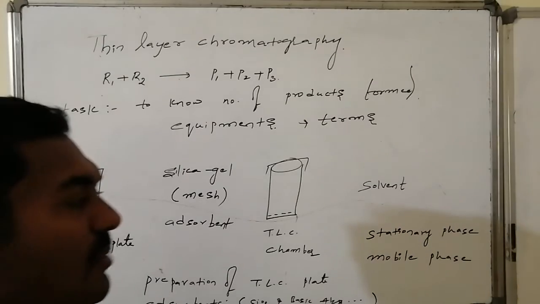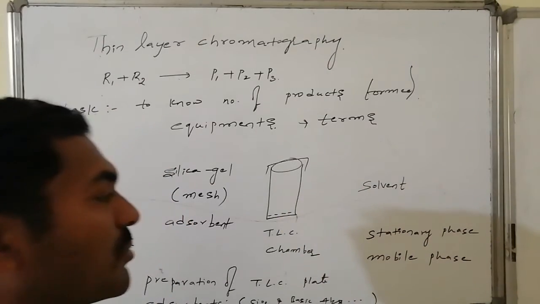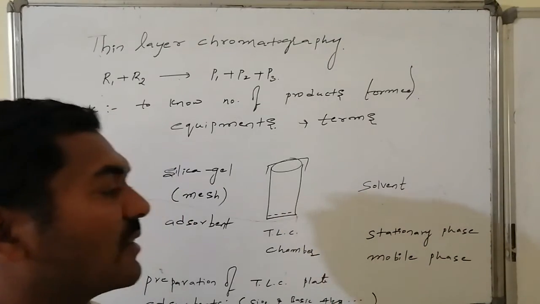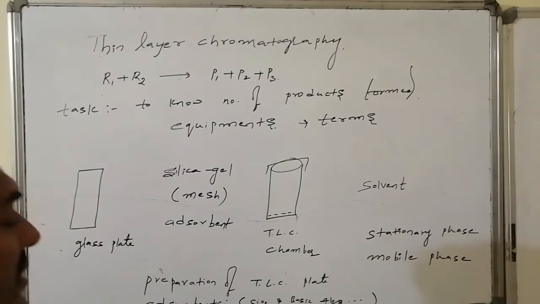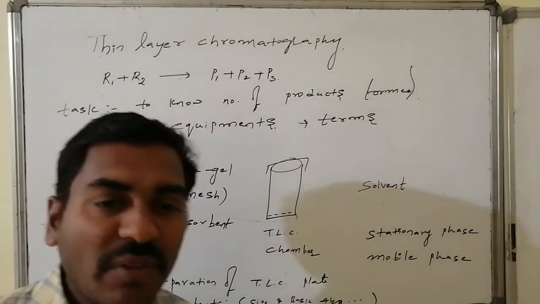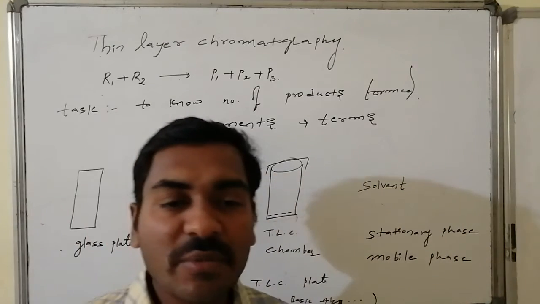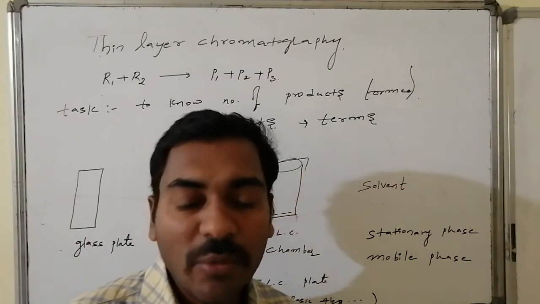And here there are some technical words like stationary phase and mobile phase. Whichever is not moving, that is said to be what? Stationary phase. Whichever is moving is known as mobile phase. We will go for the preparation of the TLC plate and other technical terms present in thin layer chromatography.